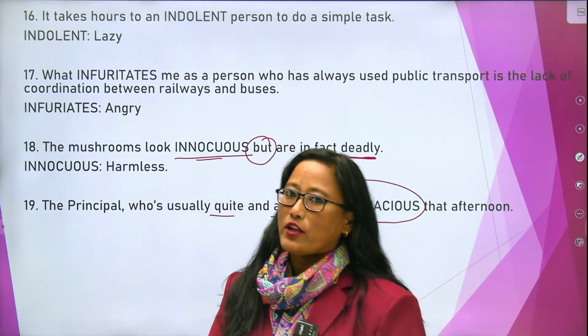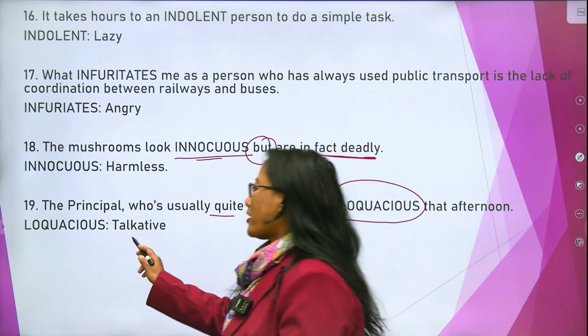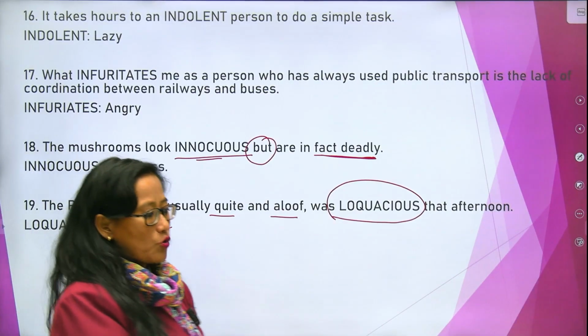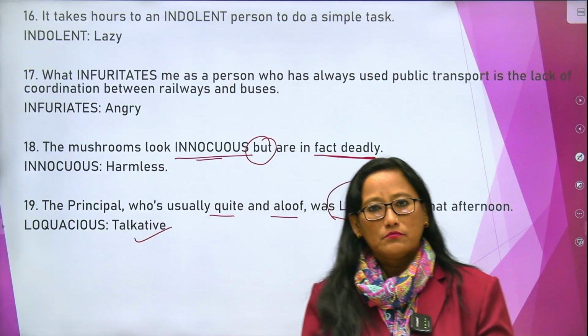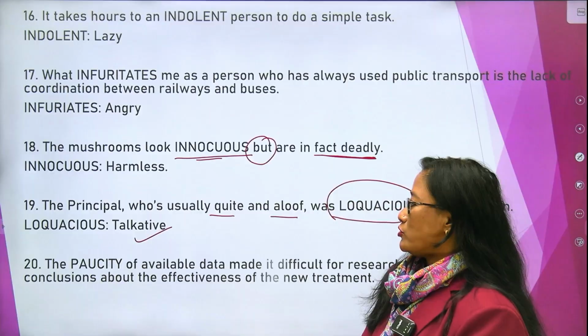So, what is the meaning of loquacious here? Principal was quiet and aloof, that means he was very talkative that afternoon. So, the meaning of loquacious is talkative. So, people who are loquacious are mostly admired by the society, you can say. So, talkative, alright. Let's move on to the next sentence.